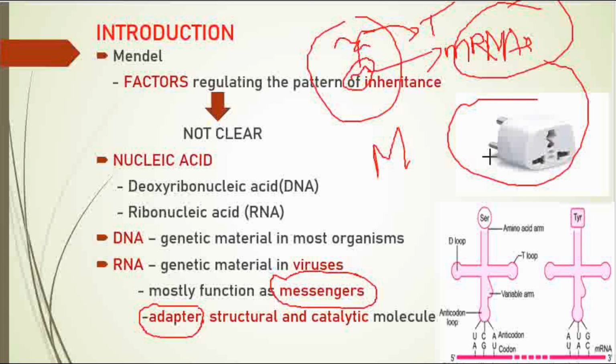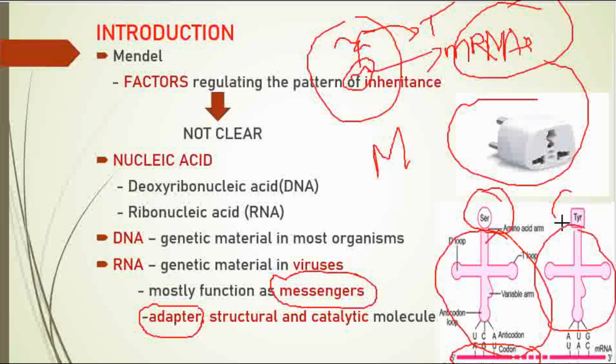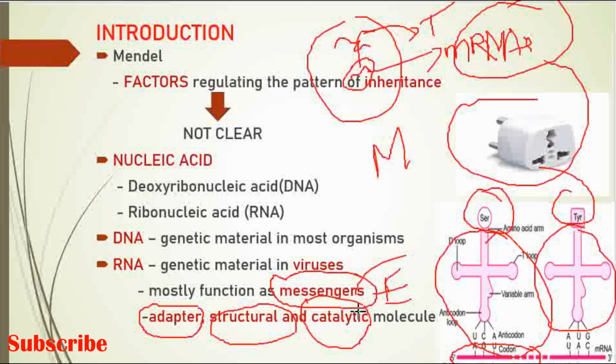That is why we normally connect using an adapter. In this case, between the mRNA and the amino acid, this tRNA serves as an adapter molecule. tRNA is an example. And also a structural molecule, and also a catalytic molecule like an enzyme. Like enzymes, RNA can catalyze many reactions, so it also serves as a catalytic molecule.